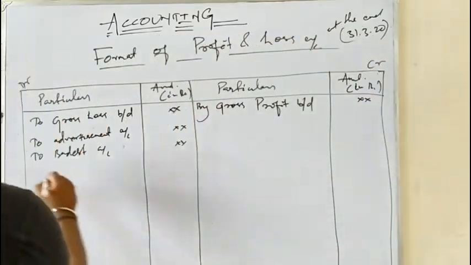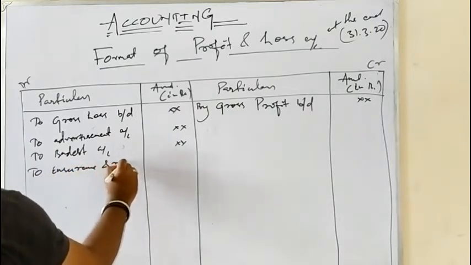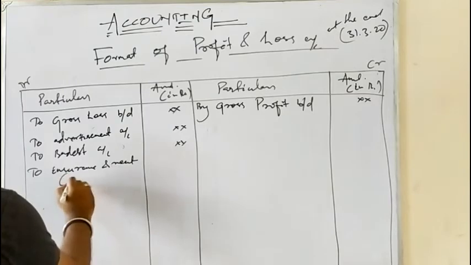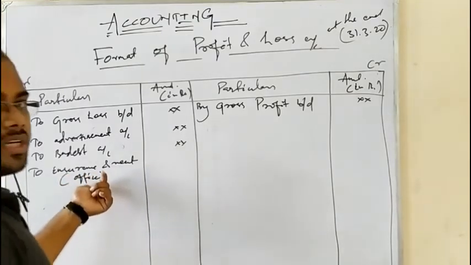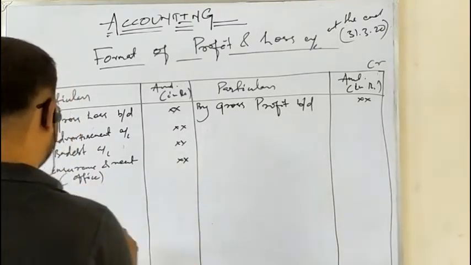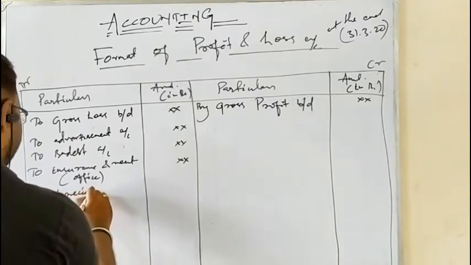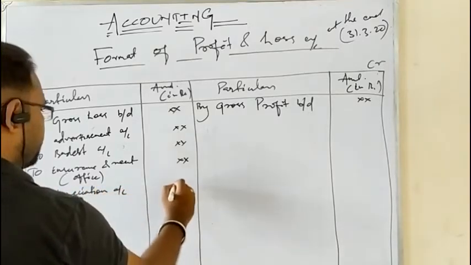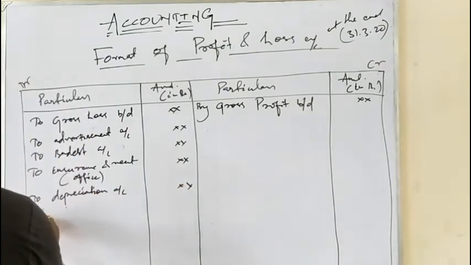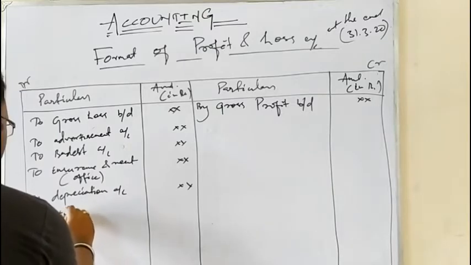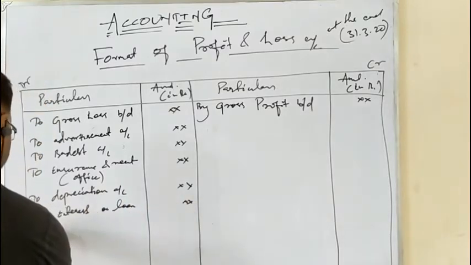Then insurance and rent. Again, insurance and rent are related to the office, not the factory. So office rent and insurance come under the debit side of the profit and loss account. Then depreciation. These all are indirect expenses. Depreciation, as you know, is the reduction in value of a fixed asset during an accounting year, so it is totally an indirect expense. Then interest on loan, and bank charges.